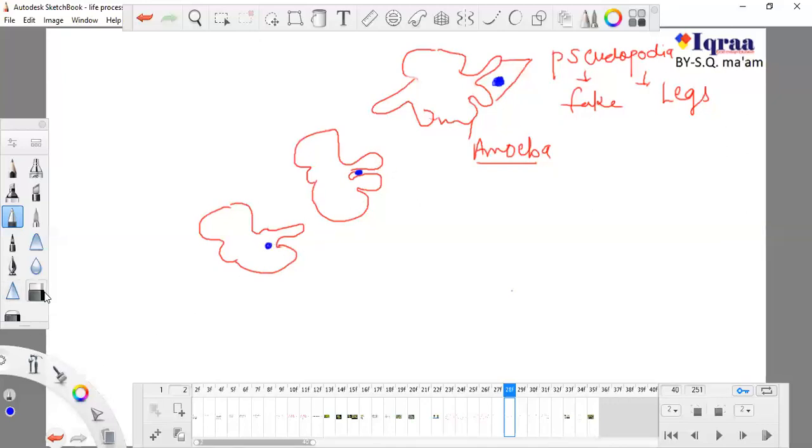These two pseudopodia will get linked together, and the food material is inside. So this is the food material. Now what happens inside the amoeba? There is a digestion of this food material, and the food material gets digested.